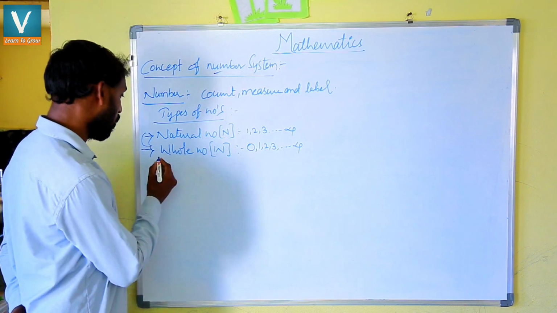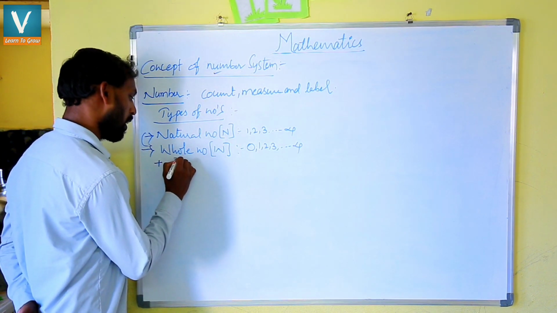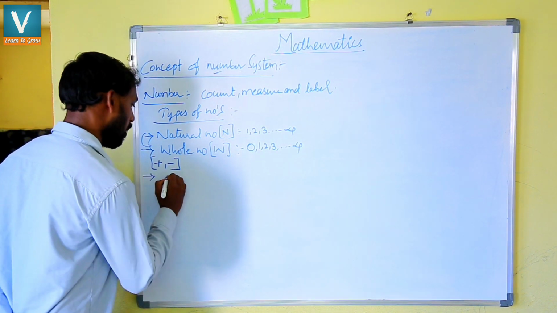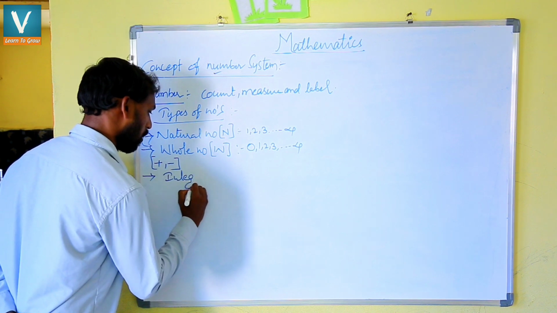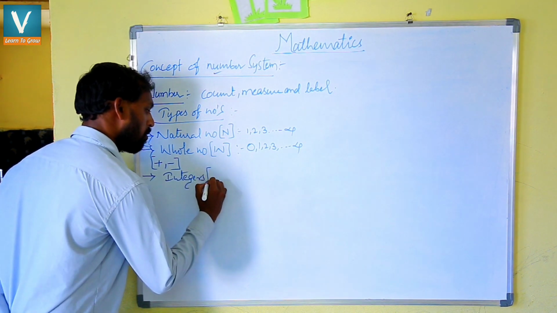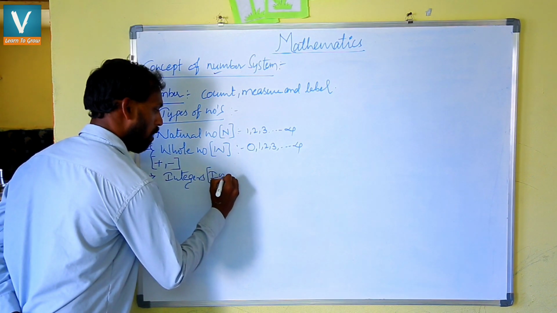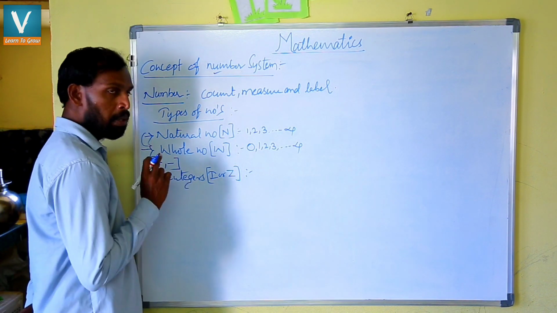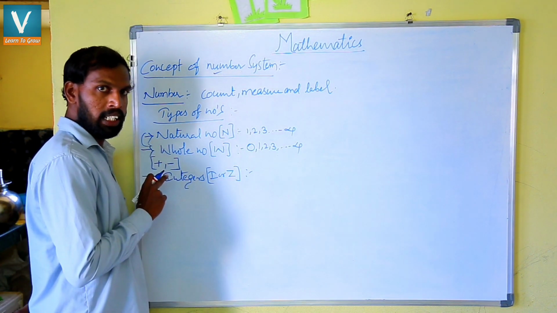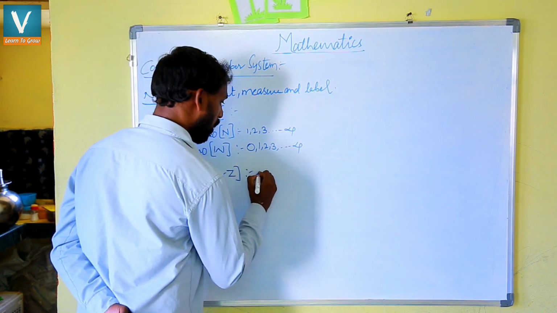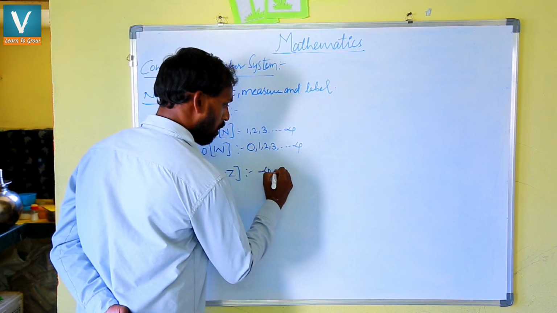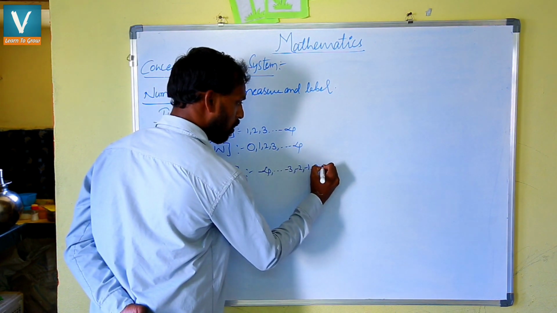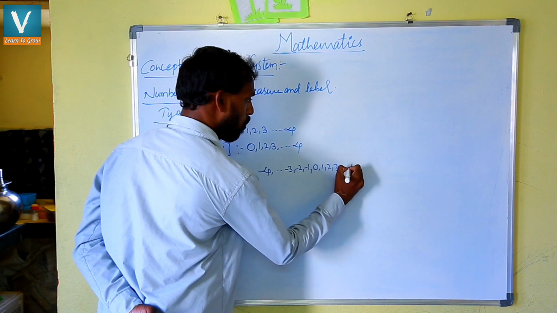After that we are going to use the symbols plus and minus, and we use these in integers. So the next concept is integers. Integers are denoted with a capital I or a capital Z. Integers are the combination of negative integers and positive integers including 0: minus infinity, so on up to minus 3, minus 2, minus 1 and 0, and positive numbers 1, 2, 3, so on up to infinity.